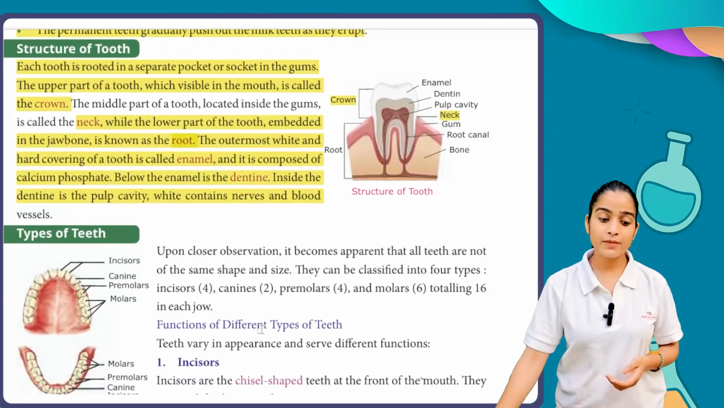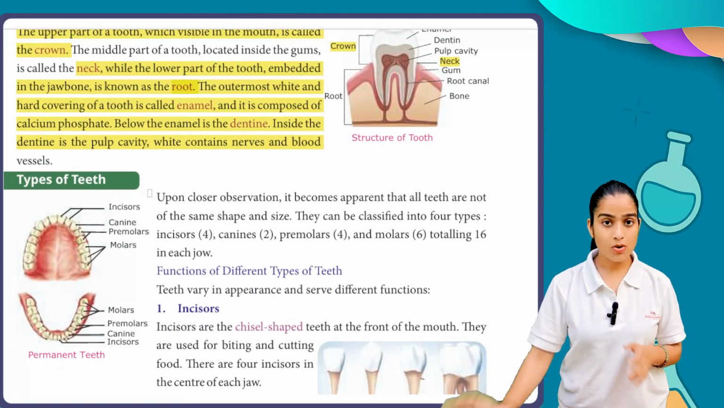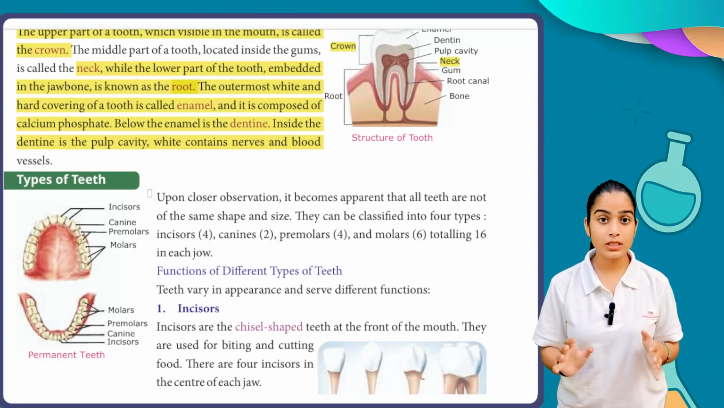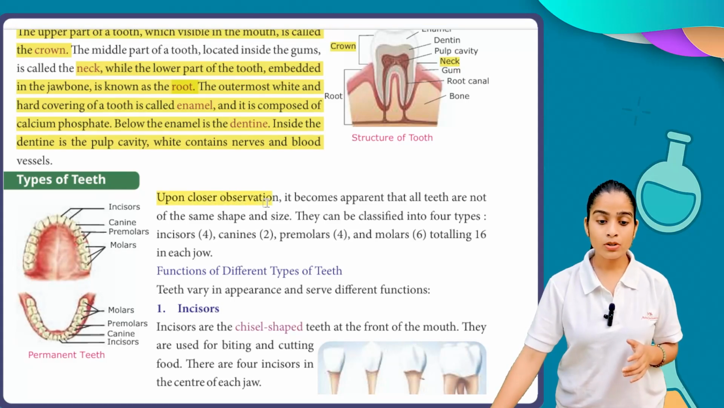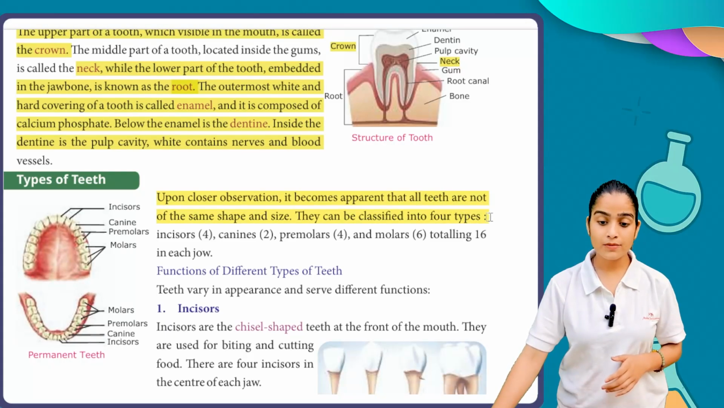Now we have types of teeth. How many types of teeth do we have in total? As you all know, we have 32 teeth in total. Upon closer observation, it becomes apparent that all teeth are not of the same shape and size. They can be classified into 4 types.